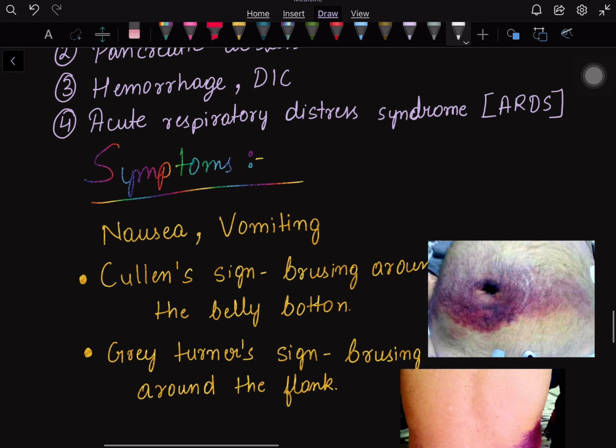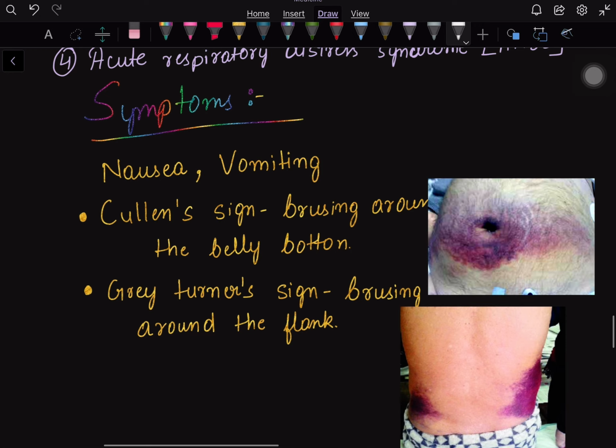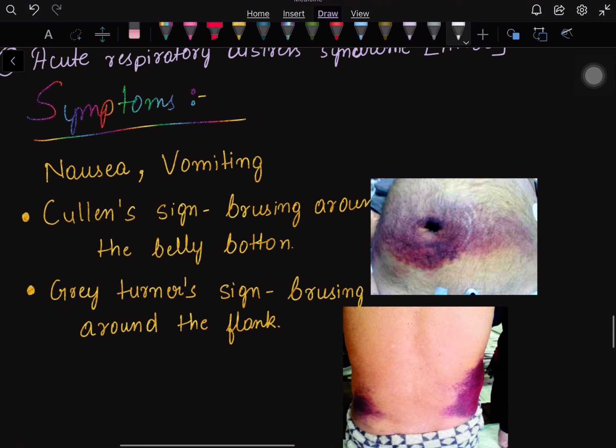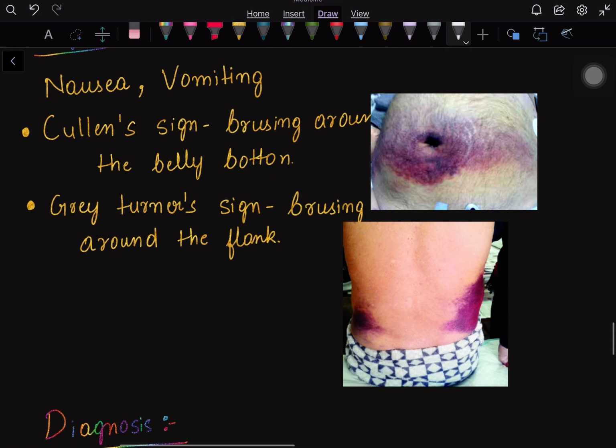The symptoms. More often we see the digestive or GIT symptoms, which can be only nausea and vomiting, but there are signs that particularly indicate acute pancreatitis. That is Cullen's sign, bruising around the belly button. Here in the picture we can see bruising or cyanosis around the belly button. And Gray Turner's sign is bruising around the flank. When both sides of the flank of the abdomen are badly bruised, it is known as Gray Turner's sign, and both of these signs indicate acute pancreatitis.